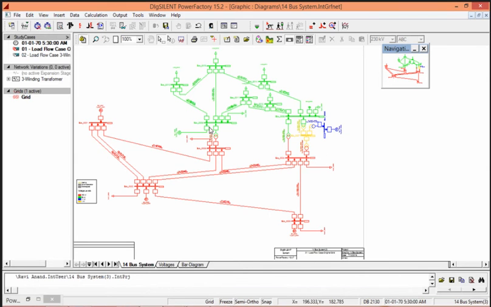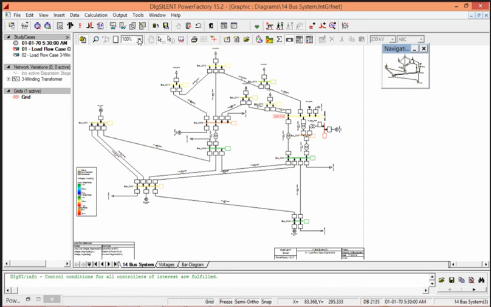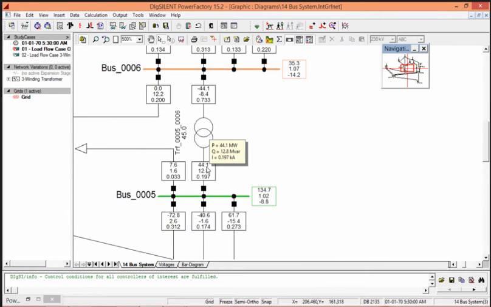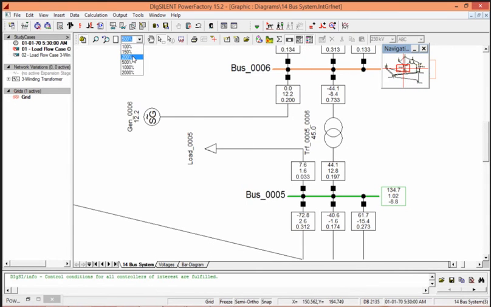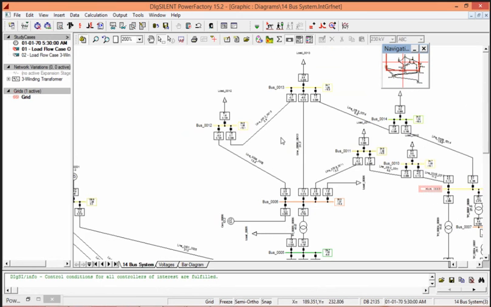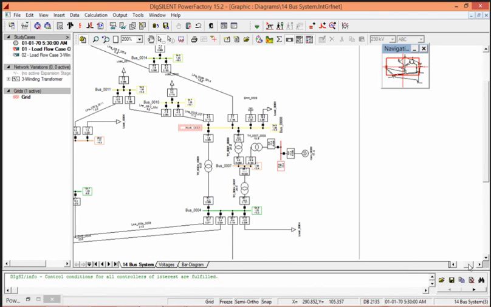This is 14 bus bar system. You can see the different values of calculations and load flow.